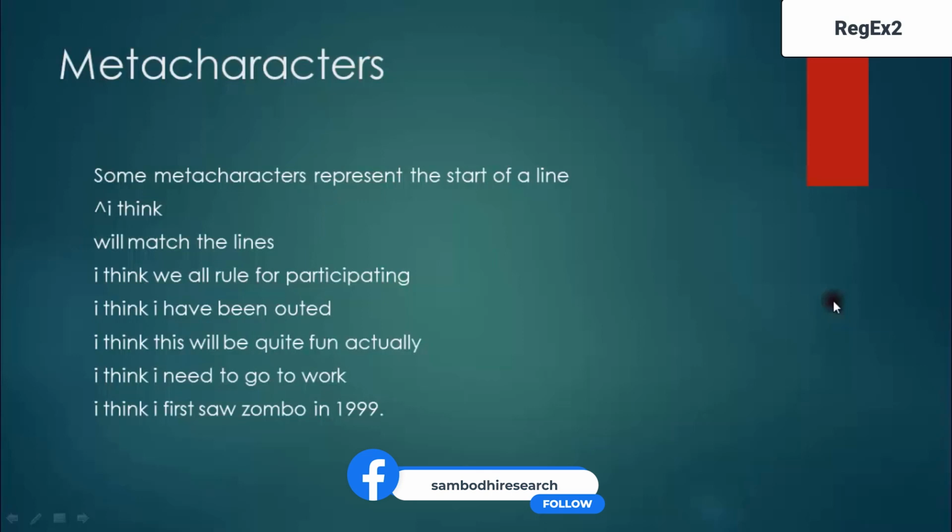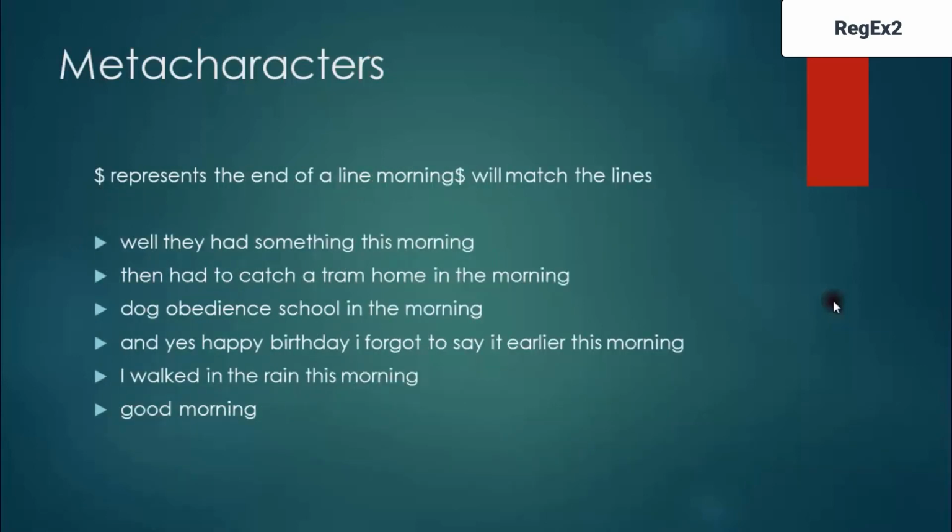So we saw the caret character marking the start of a sentence. Now, there is a symbol called dollar which represents the end of the line. For example, if I want to get every sentence that ends with "morning", what should I do? Use the meta character dollar along with morning. The literal is "morning" followed by the meta character dollar, and it will match the following lines.